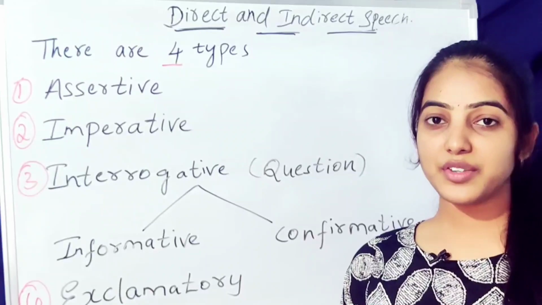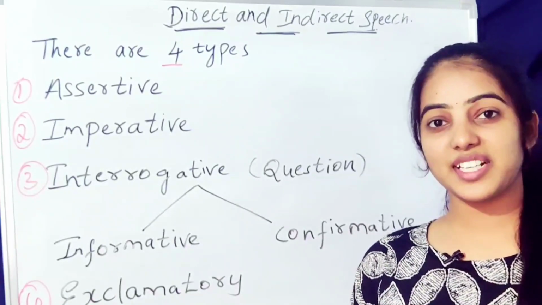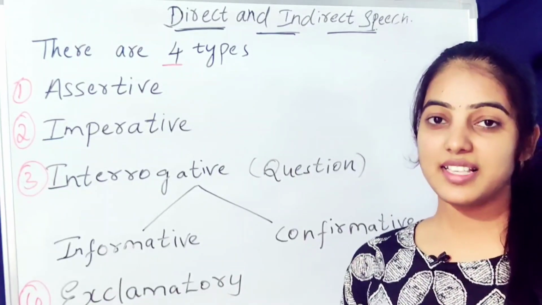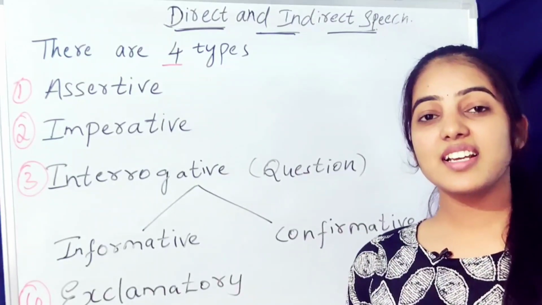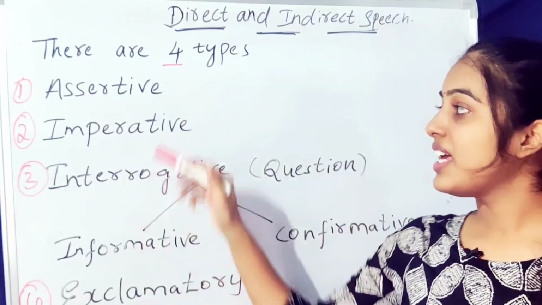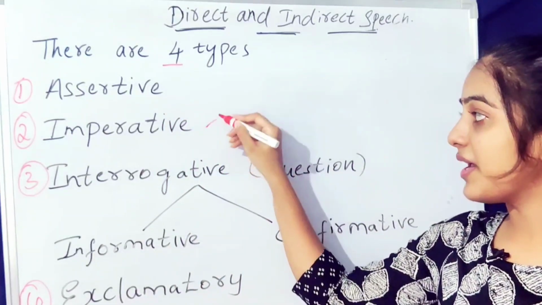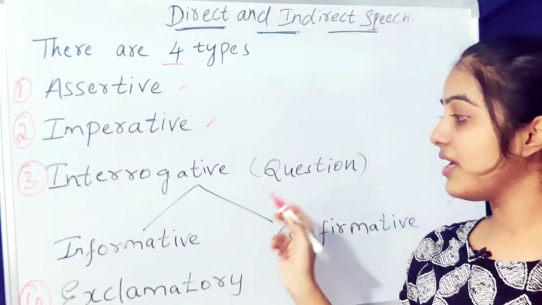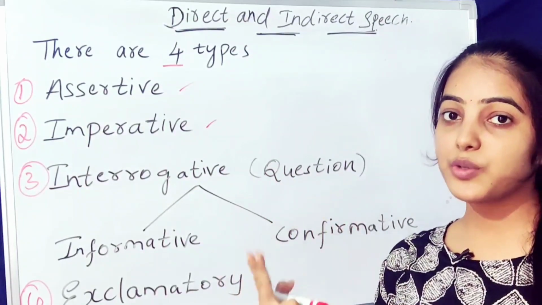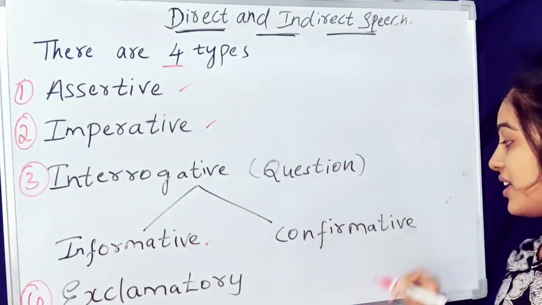In my previous video, I told you the basic information of direct and indirect speech. In this video, I'm going to tell you the 4 types of sentences for converting direct to indirect speech. What are they? Assertive type, imperative type, interrogative type, which is nothing but a question type, and here again the interrogative is divided into 2 types. What are they? Informative and confirmative.